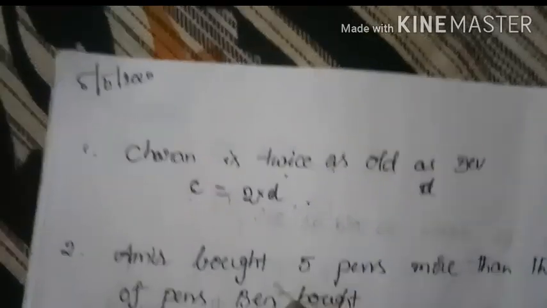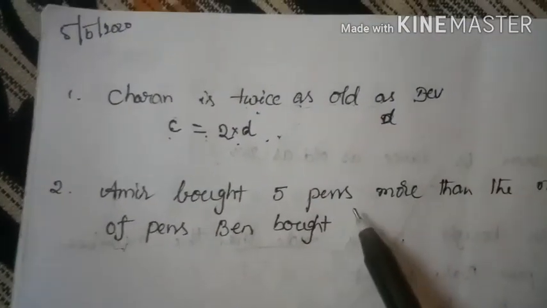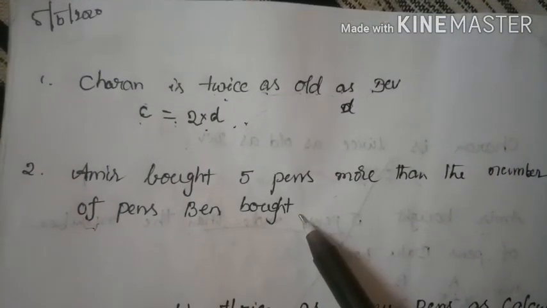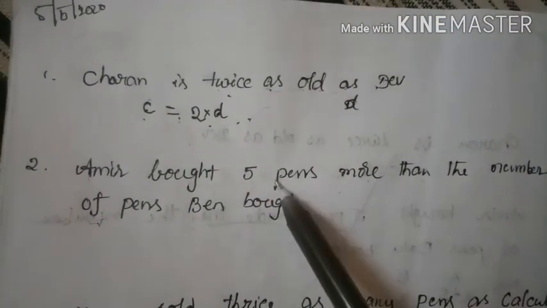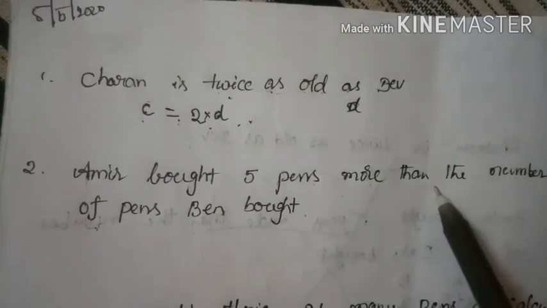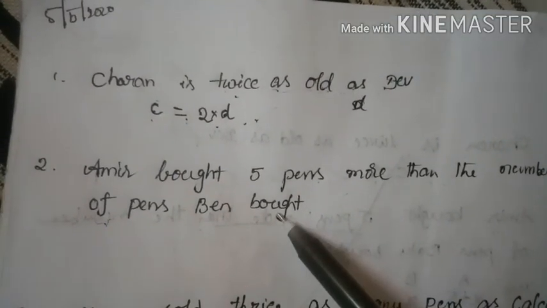Okay, next one. Amir bought 5 pens more than the number of pens Ben bought.